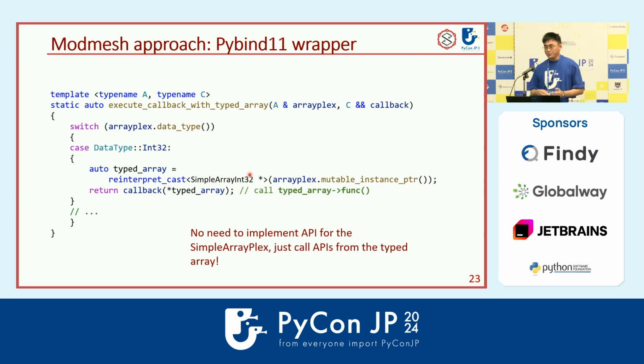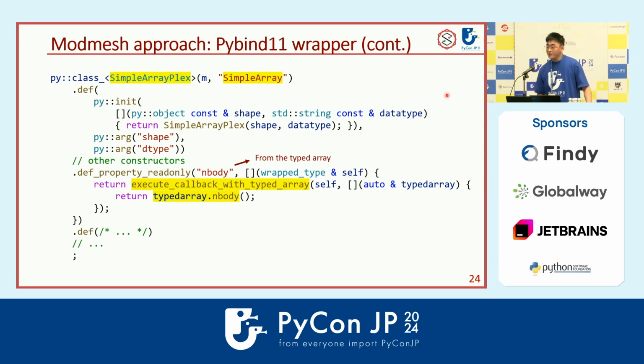And I just mentioned we have the callback function. The callback function defines how we call the typed array. So if the callback function defines to call this function, we just pass the typed array into the callback, and the callback will call the function in the typed array.